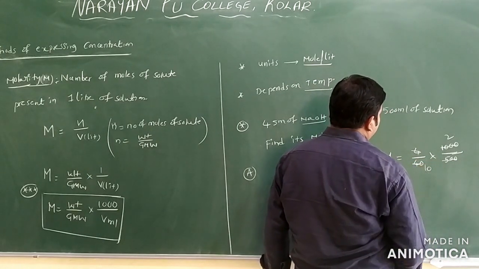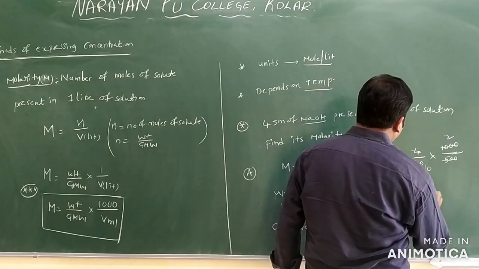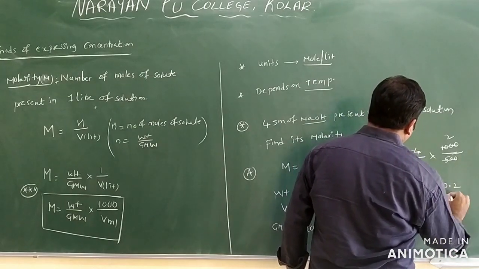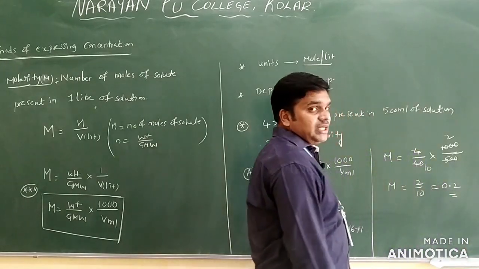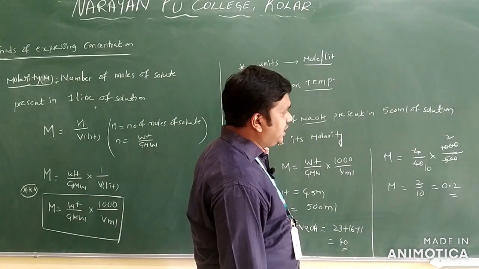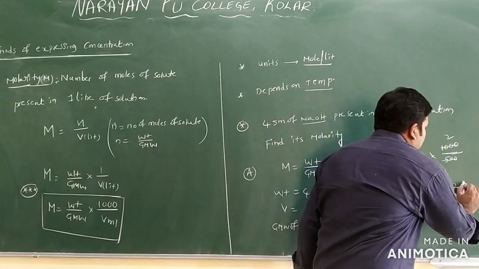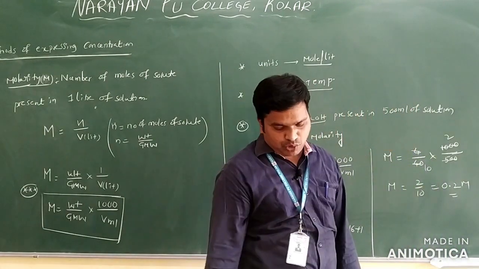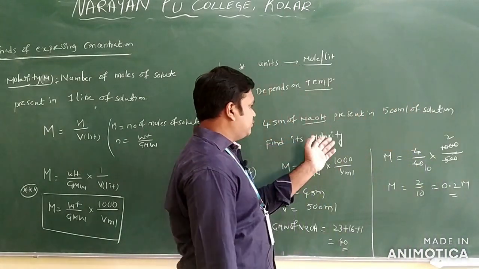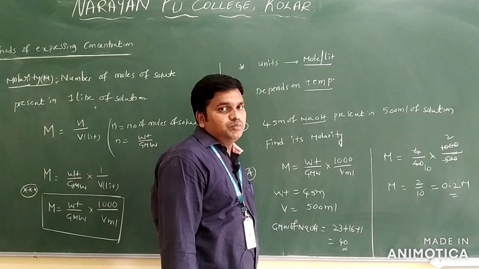So molarity M is equal to 2 by 10, that is 0.2. What is the molarity of the final solution? 0.2 M only. This is the example to find the molarity of the solution.